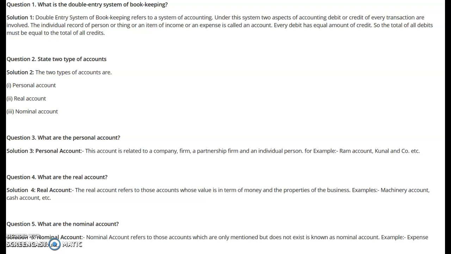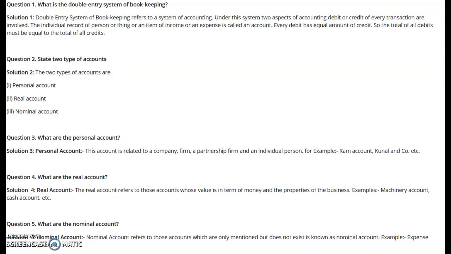So this way we have categorized and understood the different types of accounts, and broadly they are of three categories: personal account, real account, nominal account. Personal account is further subdivided into three categories: natural, artificial, and representative. Real account, all the accounts relating to the assets of the business. Nominal account, all the accounts which are relating to the expenses, losses, profit, gains, and income of the business.